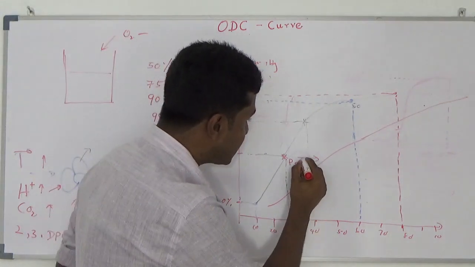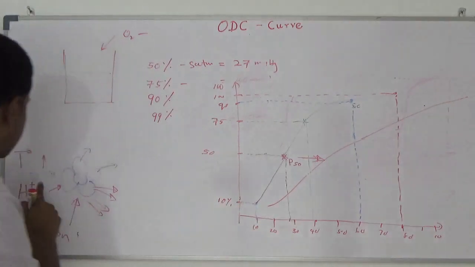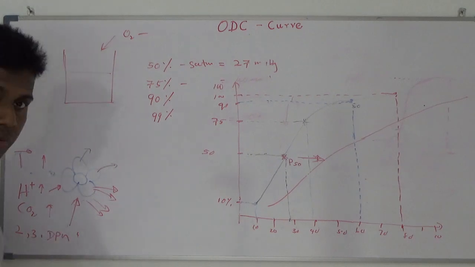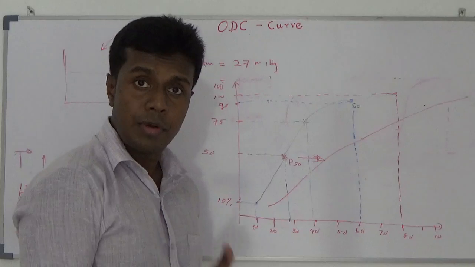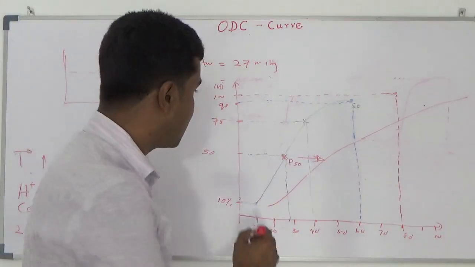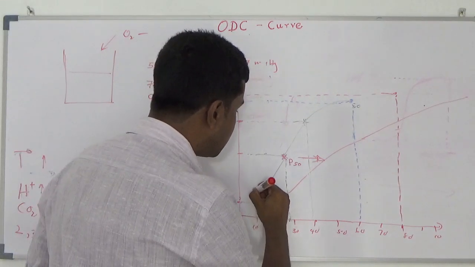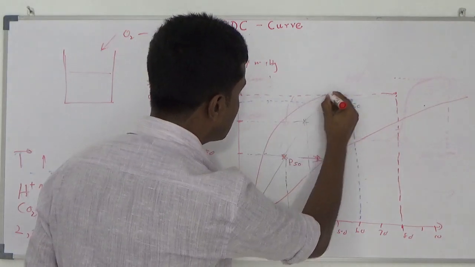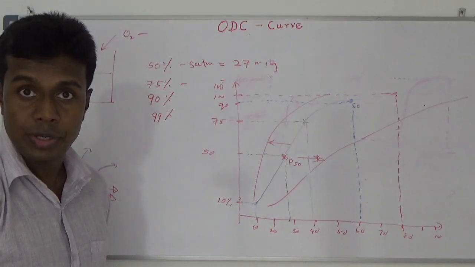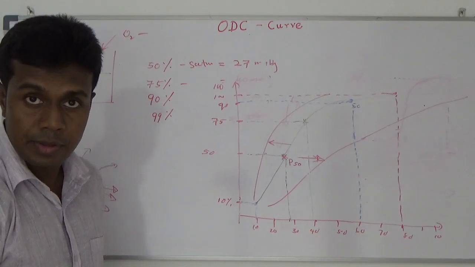It will shift to this side if your patient has high temperature, higher amounts of hydrogen ion, high carbon dioxide concentration, or higher amounts of 2,3-DPG. If your patient has lower amounts of those factors, your oxygen association-dissociation curve will shift to the left side.